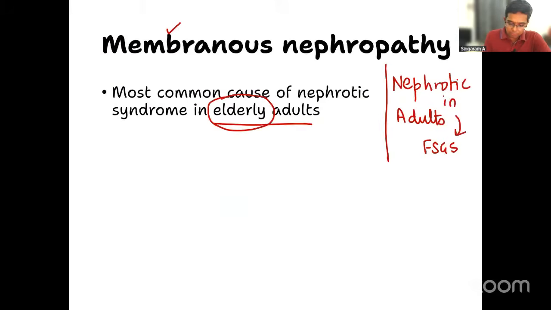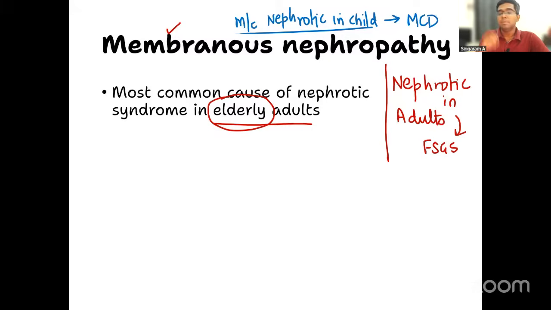Now quickly tell me one more MCQ also. Which is the most common cause of nephrotic syndrome in a child? In a child, tell me the answer. Yes, it is MCD. What does MCD stand for? Minimal change disease. These are all like one-liners related to nephrotic syndrome that you need to know about, right?